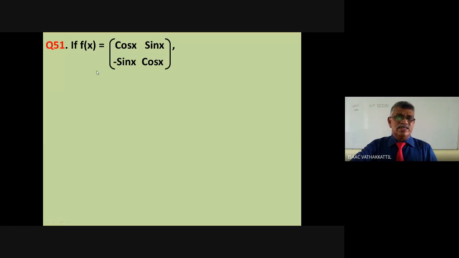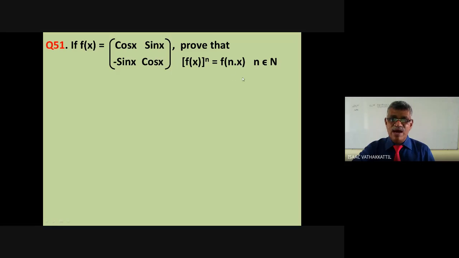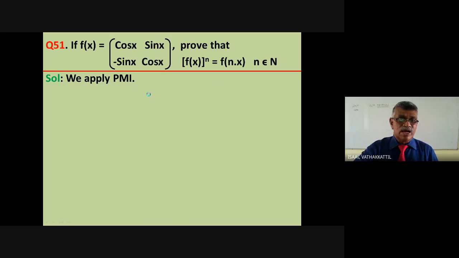Let's take another example. If f(x) equals cos x, sin x, minus sin x, cos x, prove that f(x) raised to n, remember, f(x) raised to n equals f of nx, where n is a natural number. We may use PMI. I have not asked to prove it by any particular method, but this is involving natural numbers. If you can do it some other way, I don't find any other way. Here you need to apply natural numbers. We apply PMI.